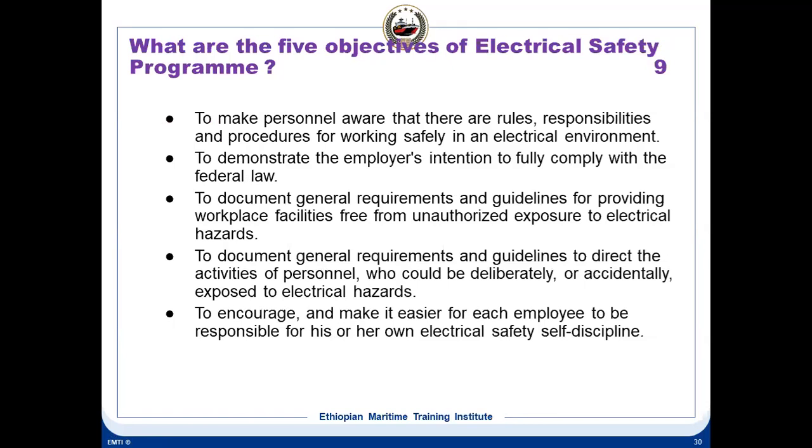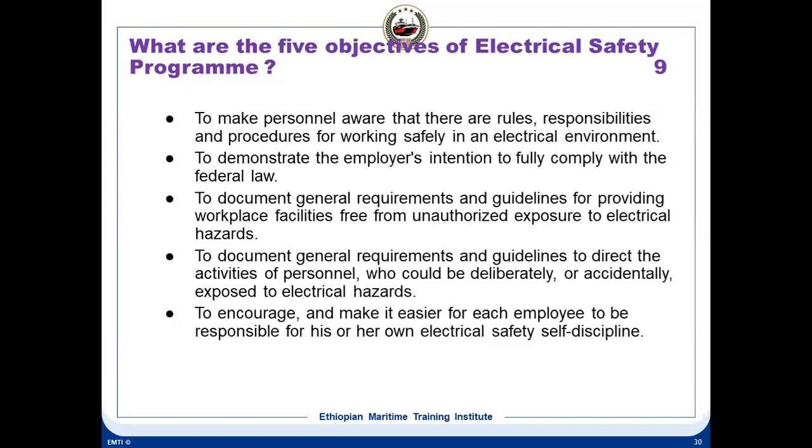Third, to document general requirements and guidelines for providing workplace facilities free from unauthorized exposure to electrical hazards. So this is very important, that unauthorized exposure to electrical hazards is very important. Then to document general requirements and guidelines to direct activities of personnel who may deliberately or accidentally be exposed to electrical hazards.